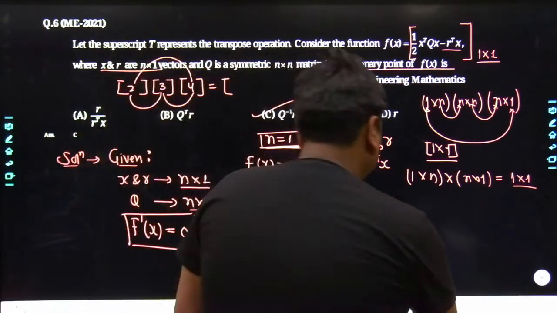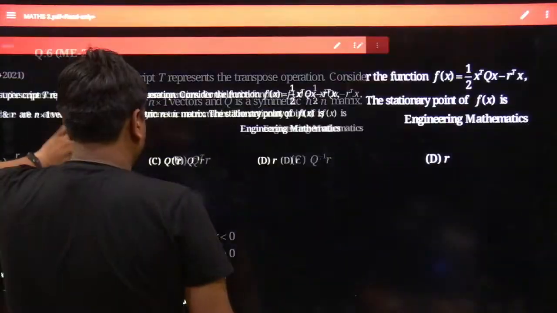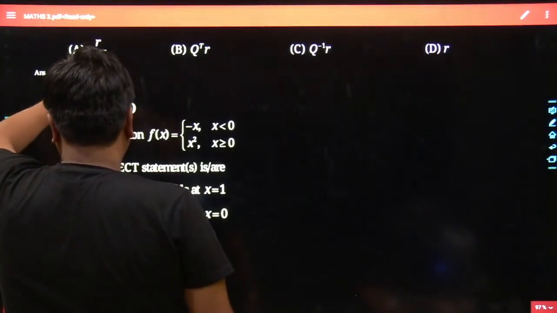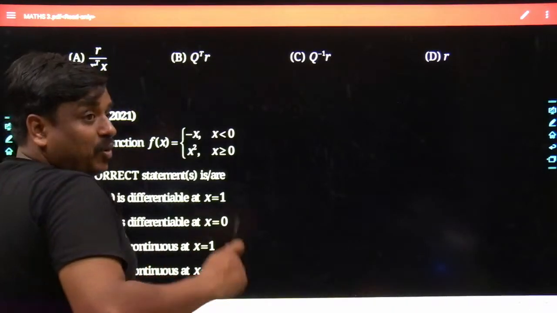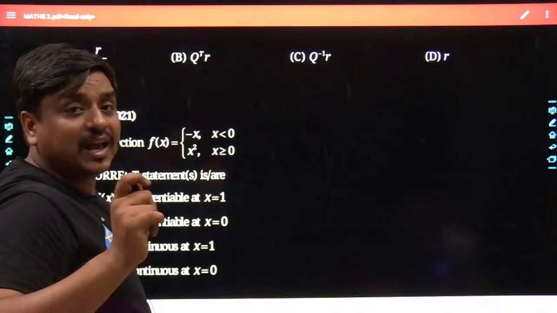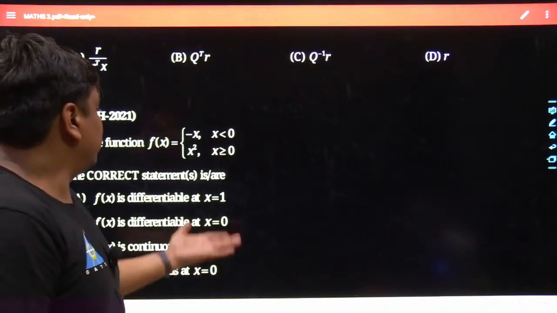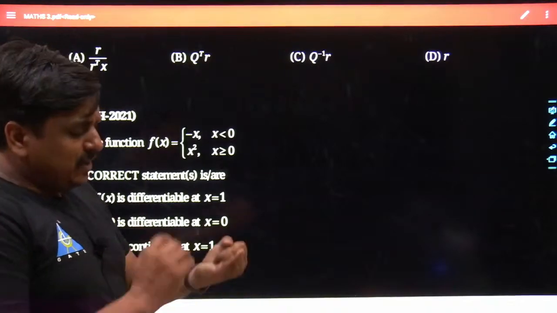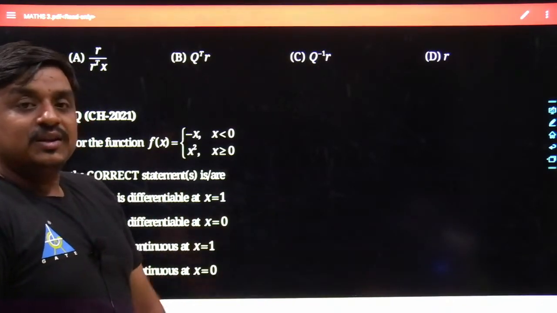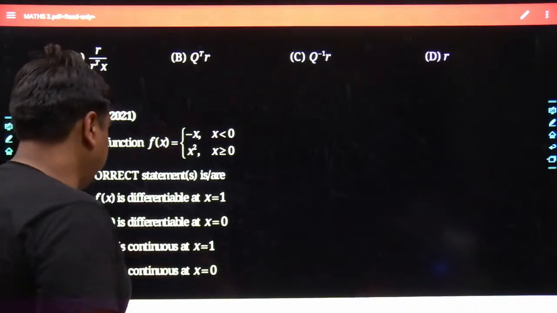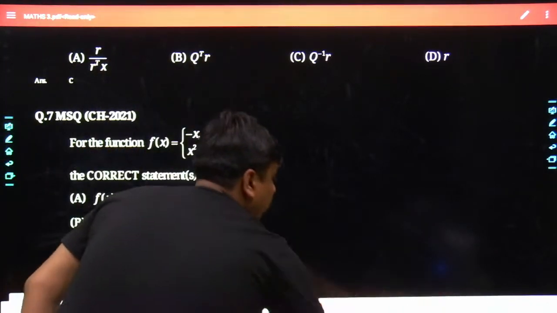Agreed? So now it's time to take the last problem of the day. Keep in mind, it is a problem from chemical engineering and it's a type of MSQ problem, that means you can have more than one answer. And this problem is not coming from linear algebra. It comes from the basic concept of calculus where we check the limit, continuity and differentiability of the given function. Anyways, without getting delayed, let me copy this problem and bring it to the working board.